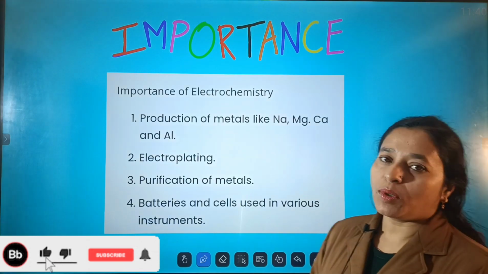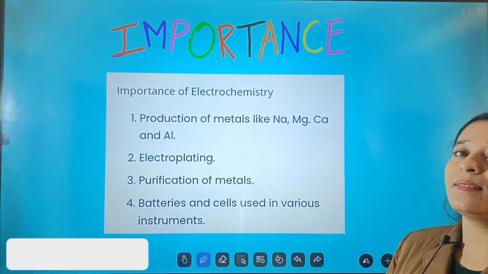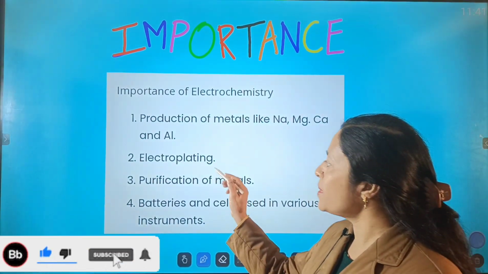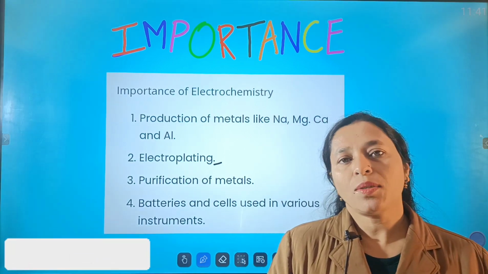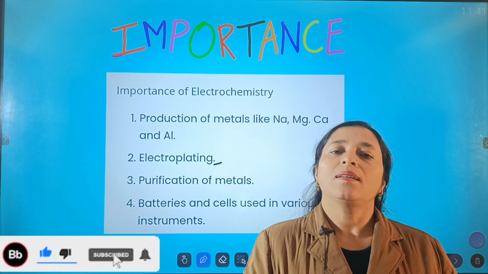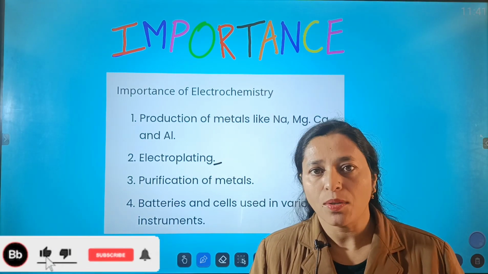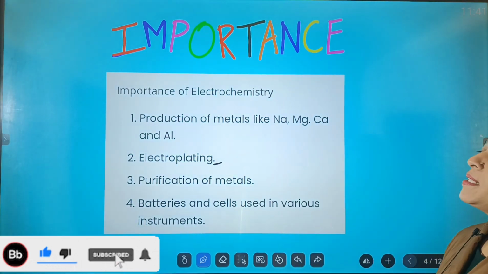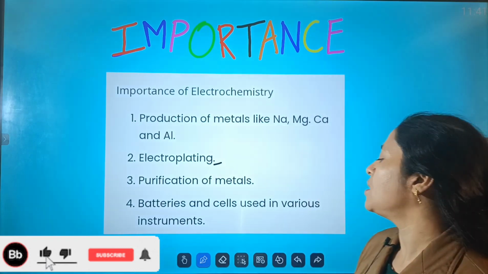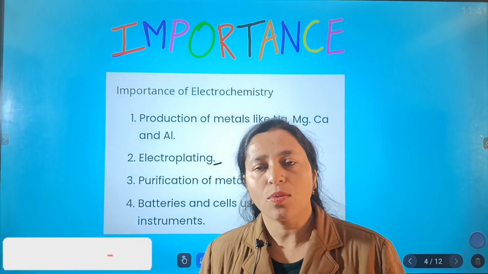Now, if we look at the importance of electrochemistry, it is used in the production of metals like sodium, magnesium and aluminium. The second is electroplating. Electrochemistry finds use in electroplating, that is, in order to prevent corrosion, one metal is coated over the other. This is electroplating. It is also utilized in the purification of metals and in batteries and cells that are used in various instruments.